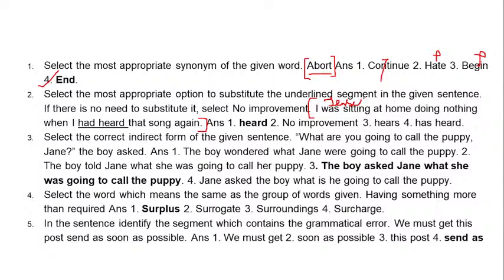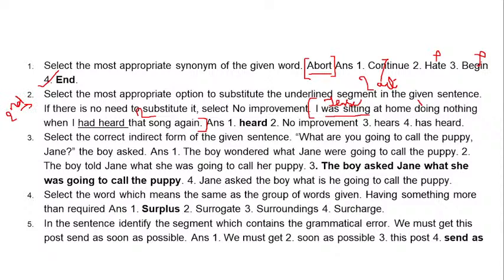So if you haven't watched tense videos, we have 3 tense videos, okay? One on present, past and future each. So this question, as you can see, is of a past tense, and I would like to repeat one thing, that when there are two actions in the sentence, the second action, hearing this song, has interrupted the first one, sitting at home.